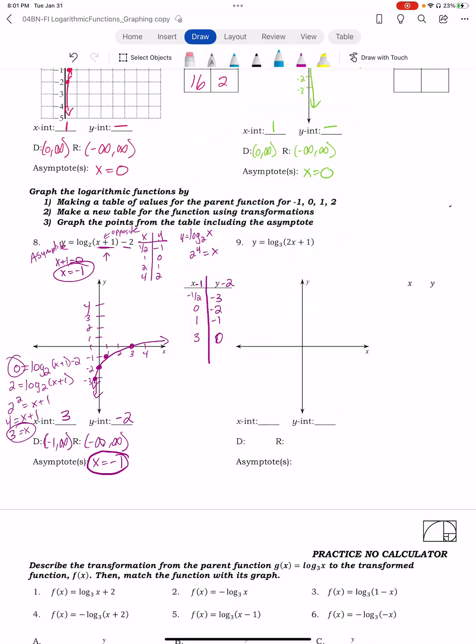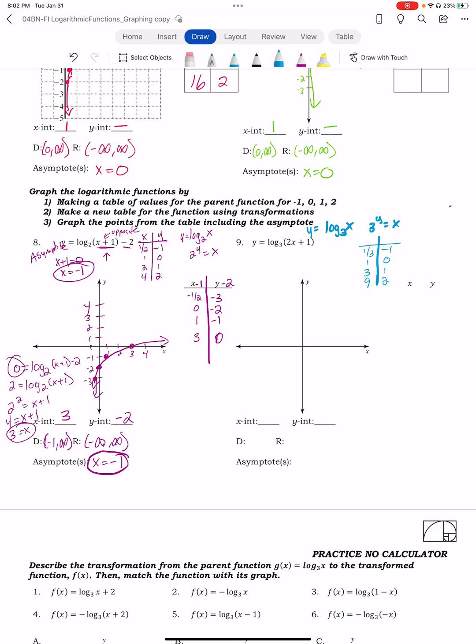Okay, so this one's a little bit weird. Kind of the same thing, but we treat it exactly the same way essentially. So we start with our parent function, y is equal to log base 3 of x. So this is 3 to the y is equal to x. We start with our parent function, -1, 0, 1, and 2. That's going to be 1/3, 1, 3, and 9.